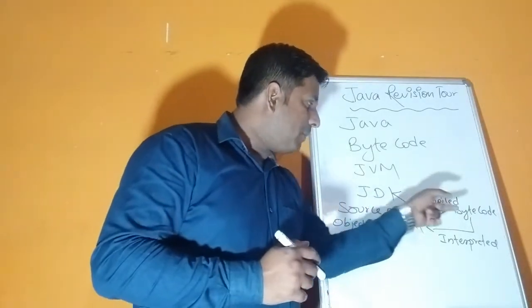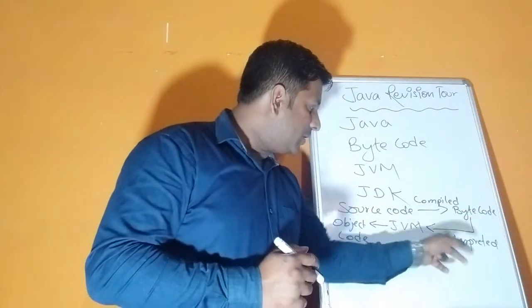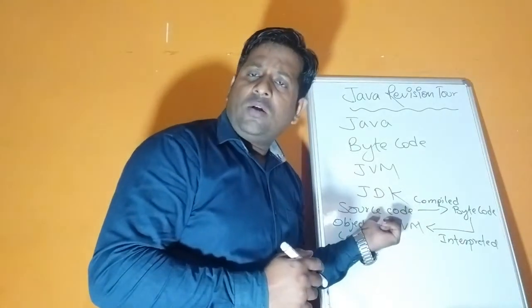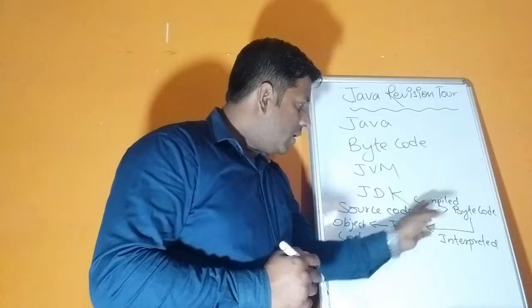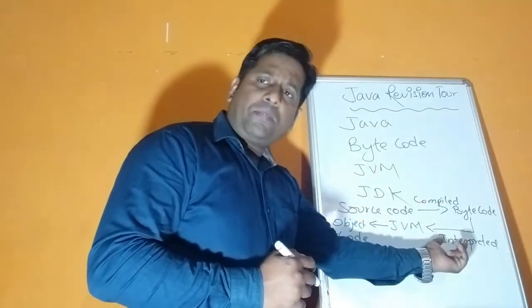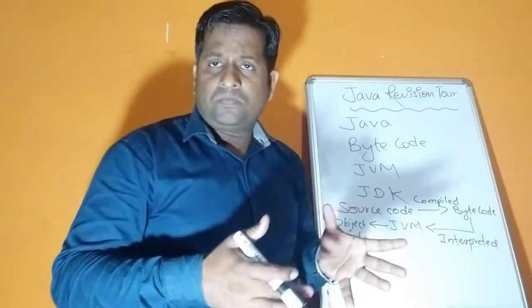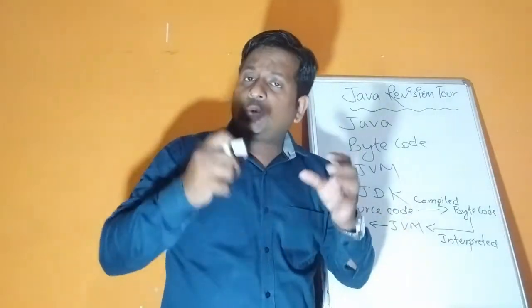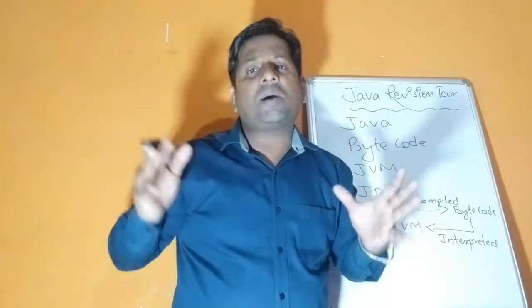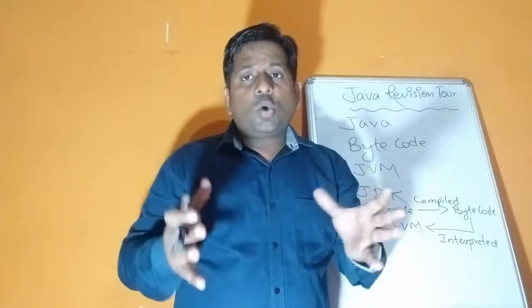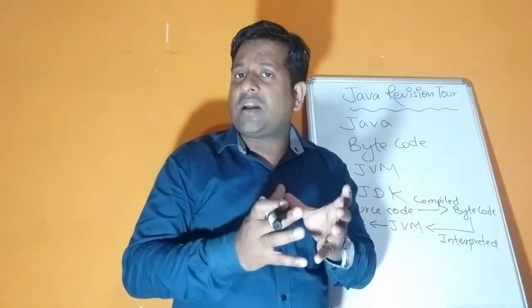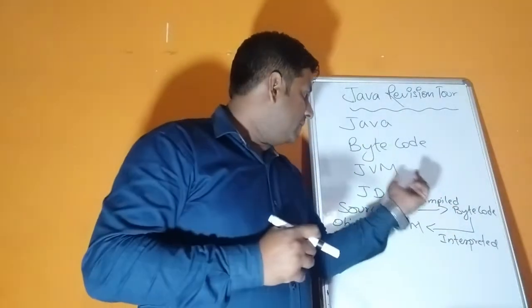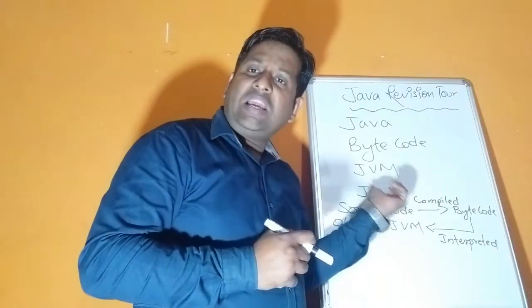So source code compiled to byte code, interpreted to JVM, JVM displays the object code. Now this JVM, this compiler, this interpreter, these all are the tools which are required to execute, to run the Java programs. So these tools are stored as a package inside JDK, that is Java Development Kit.